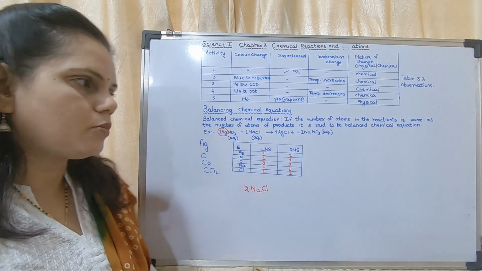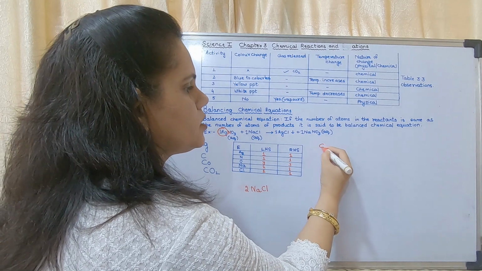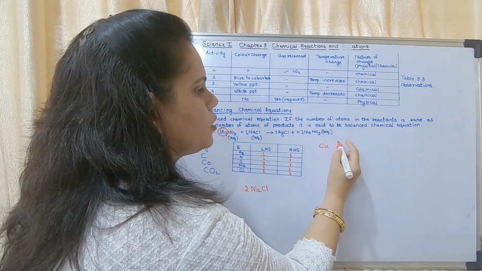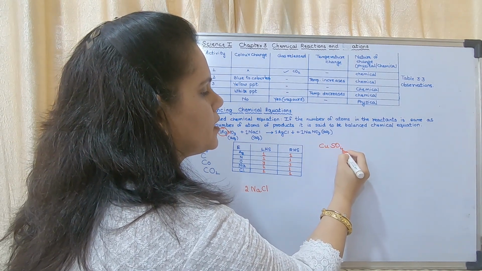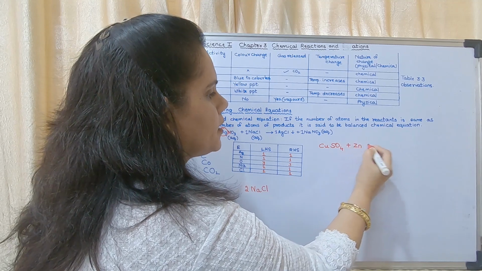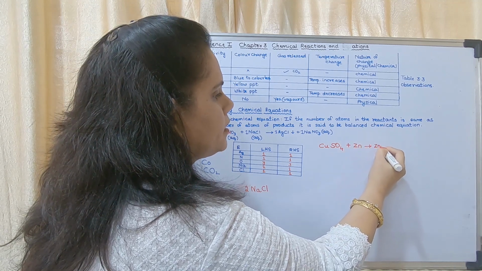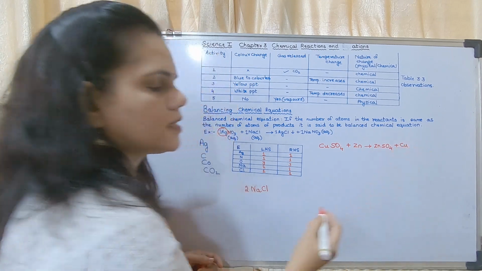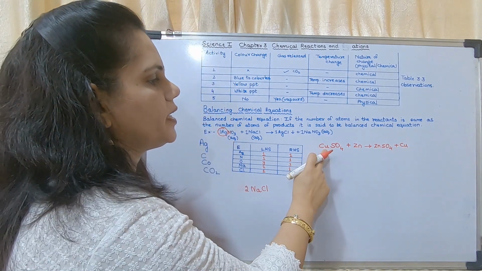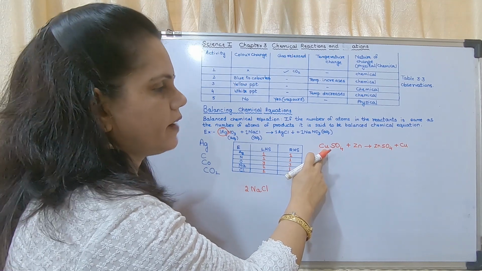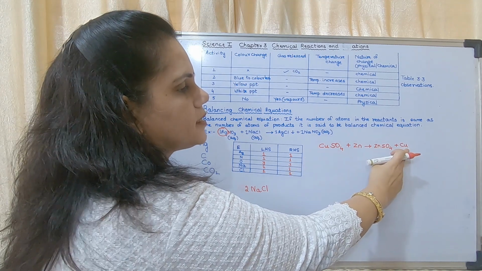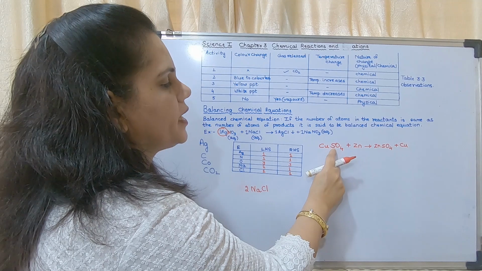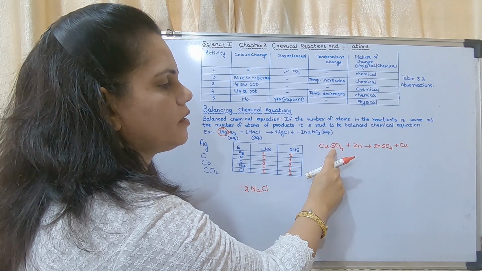I will show you one more equation. The equation is CuSO4 plus Zn gives ZnSO4 plus Cu. Consider this equation. How many atoms of Cu on left hand side? 1. How many atoms on right hand side? 1. How many atoms of S on left hand side? 1.